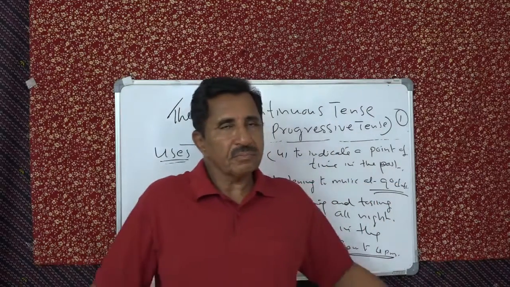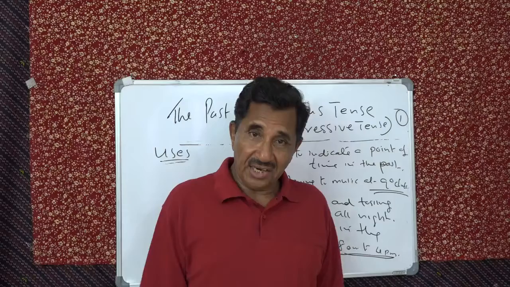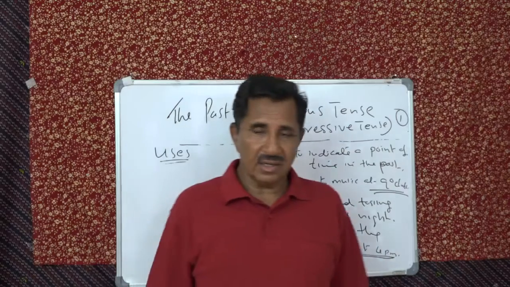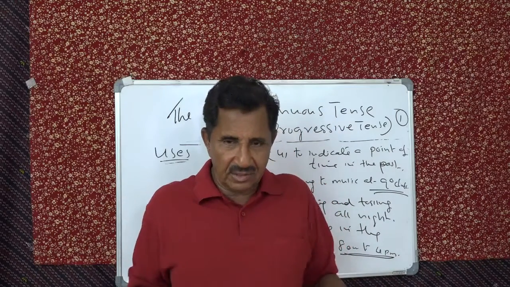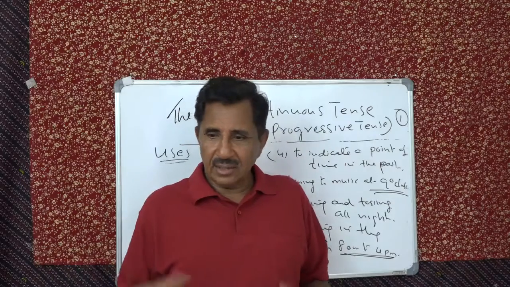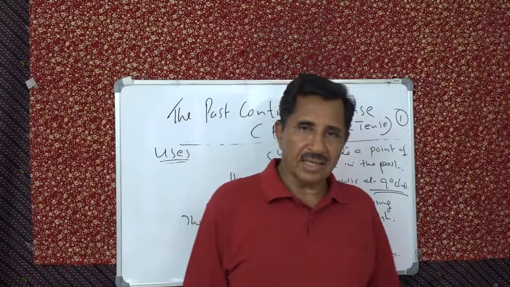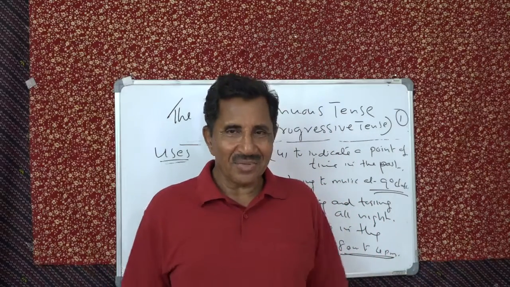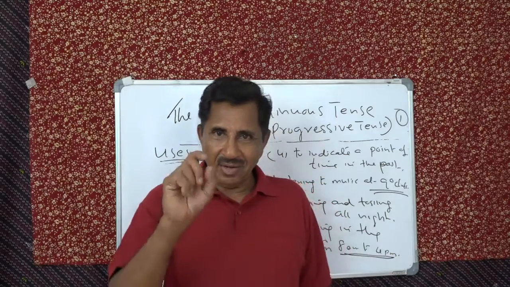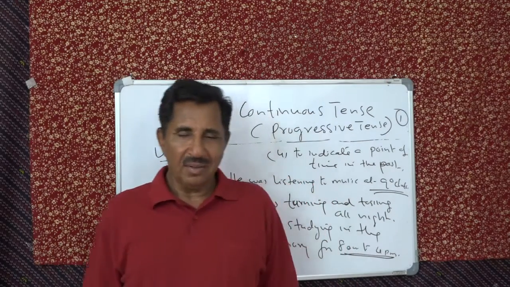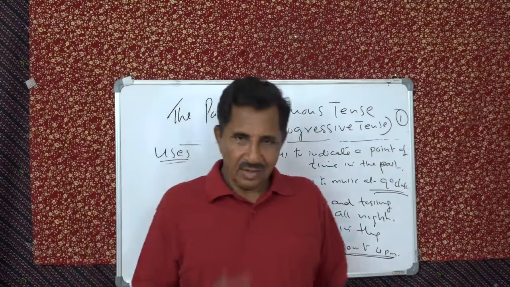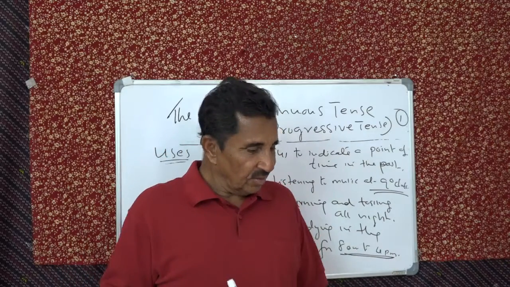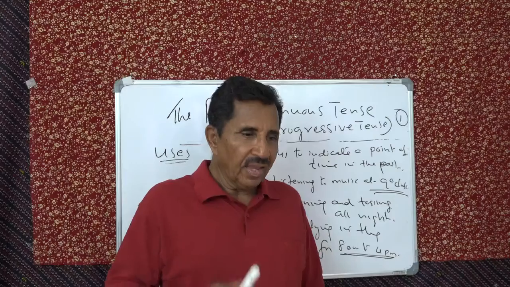It can be: it was raining yesterday, it was shining yesterday, they were climbing the hill yesterday, boys were shouting yesterday. Or two actions simultaneously. See, you can say he was eating and I was reading. He was eating and I was reading. So both actions. Understand? Another is background action. This I told you is the most important thing. Background action. Remember this example, this is the best one. He was crossing the road. When he was crossing the road, or while he was crossing the road, a bus knocked him down.